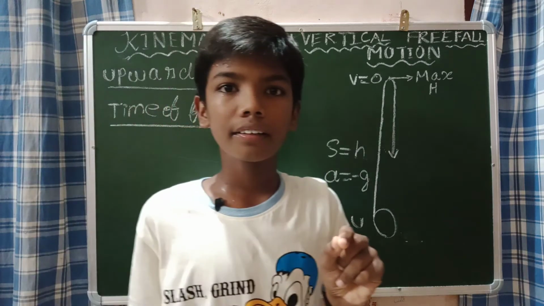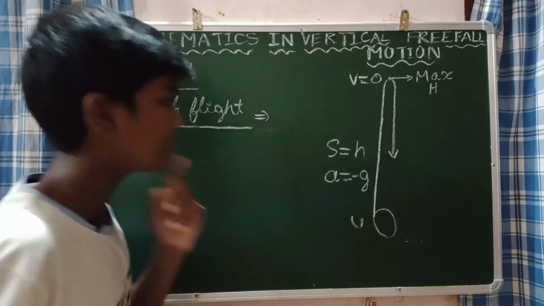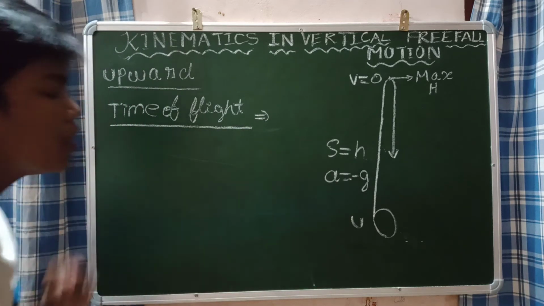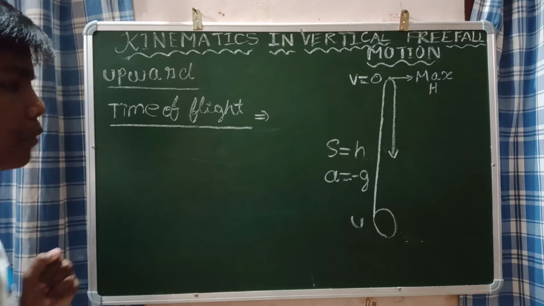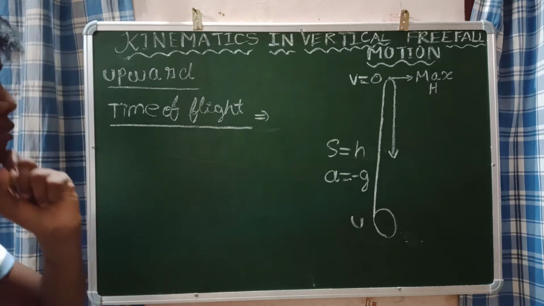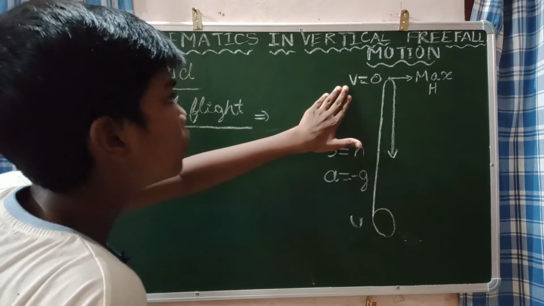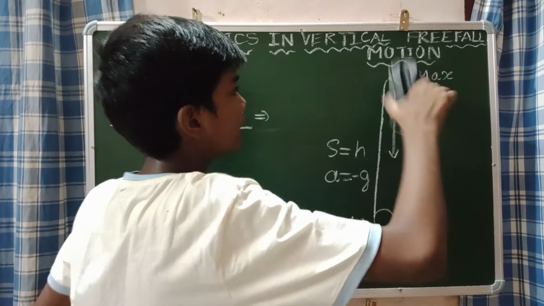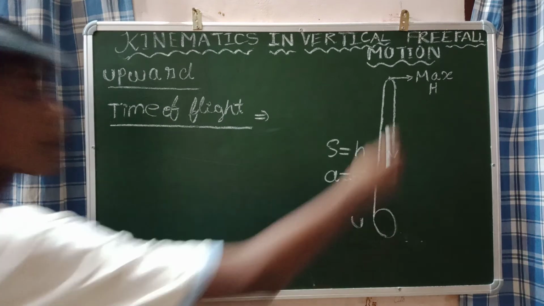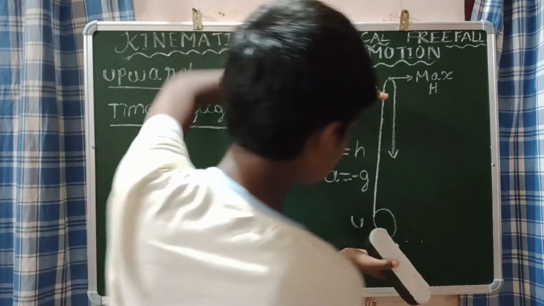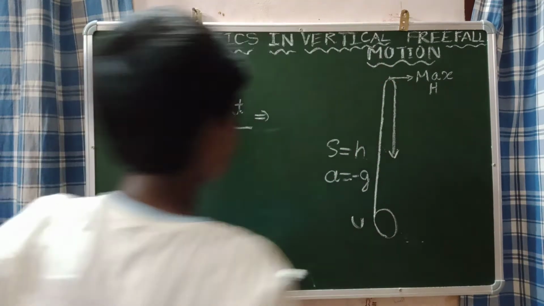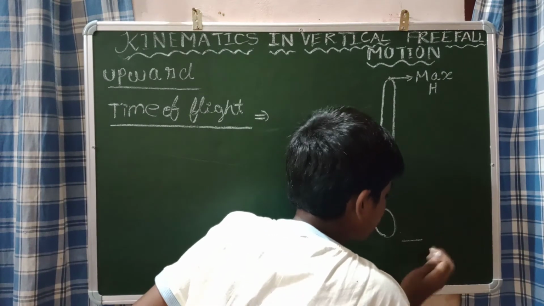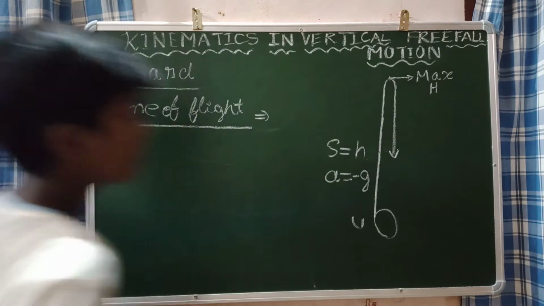Before doing that, you need to change some parameters. Please think carefully. Now this velocity is equal to 0, but we don't need to consider this because we are not going up to the maximum height only. We are not going to take the parameters between the initial and maximum height. We are going to take between the initial and the final position, that means up to when the ball falls.